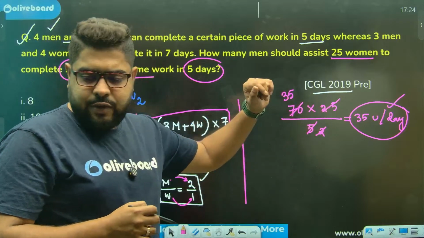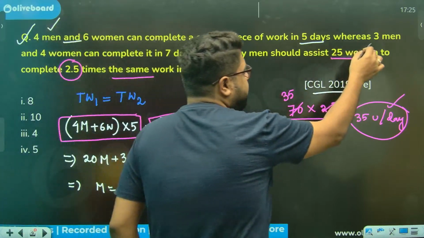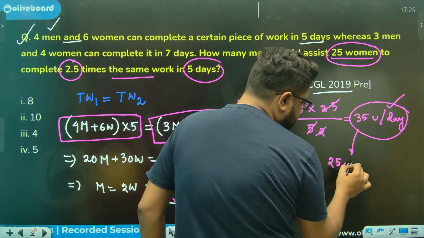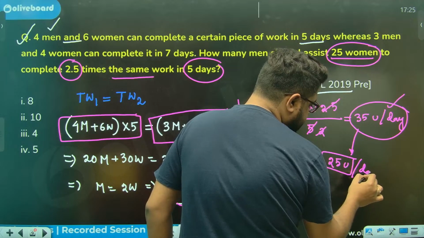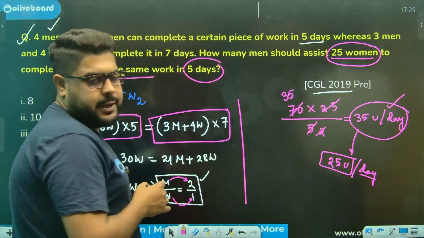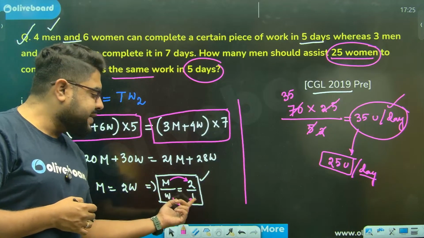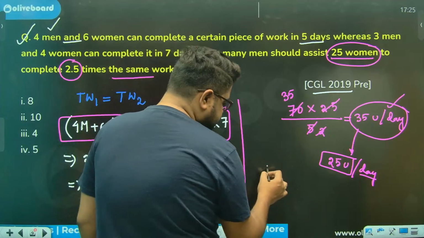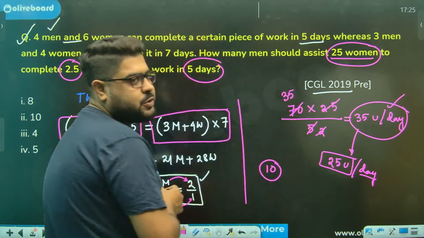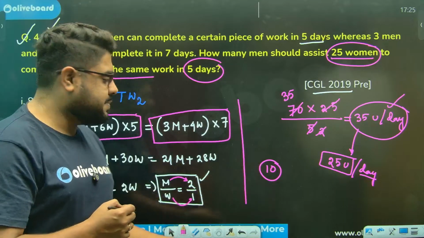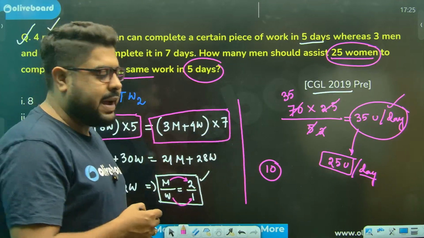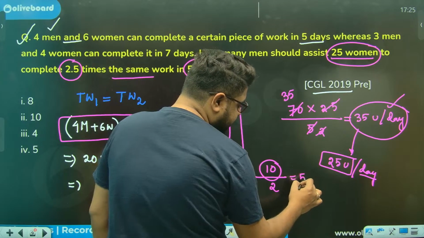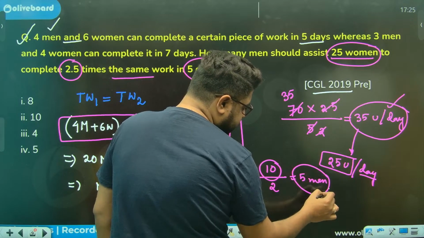So 35 units. Now 25 women, out of these 35 units, will do 25 units a day. Why? Because a woman's efficiency is 1, so 25 women will do 25 units. So remaining is 10 units. These will be done by men. So how many men will do 10 units? A man's efficiency is 2. Sir, 5 men. So that is my answer.